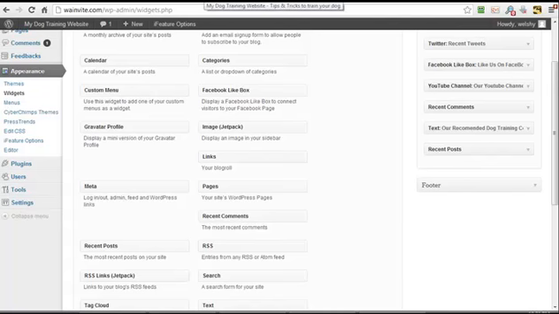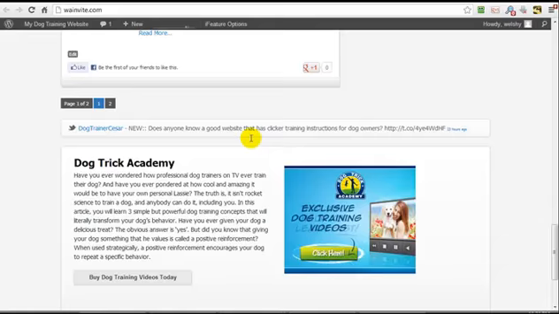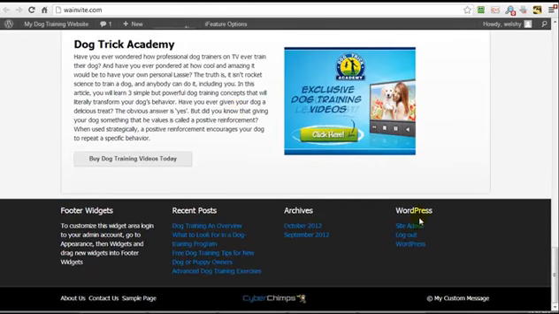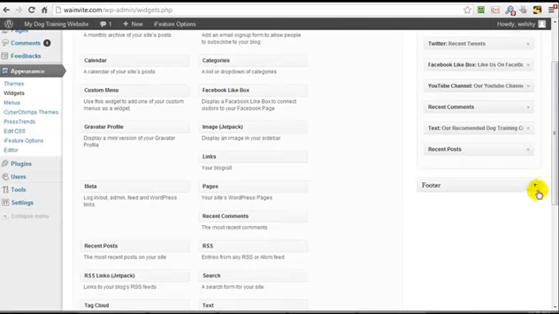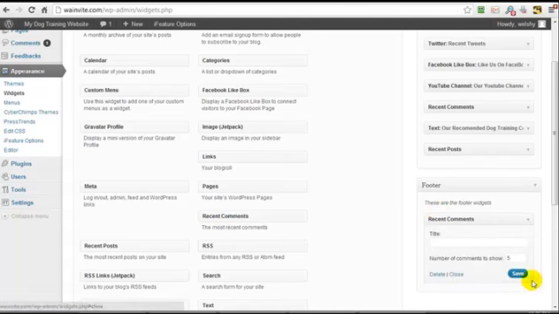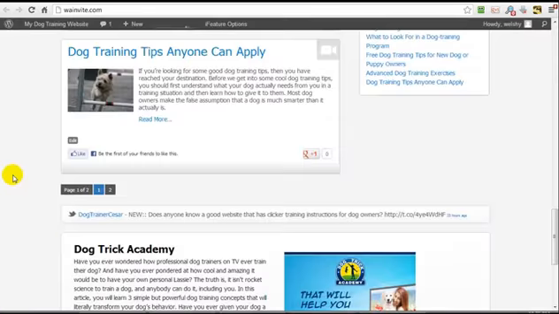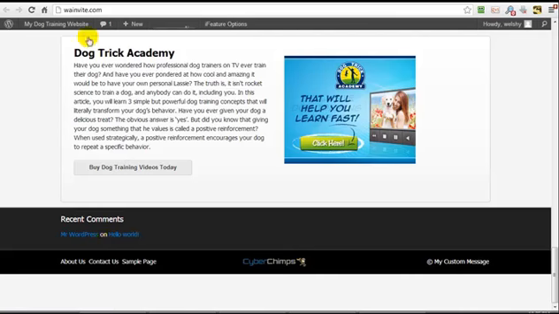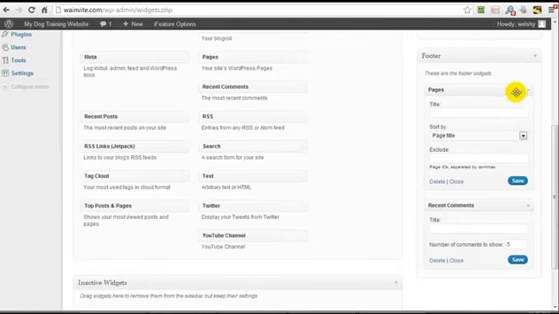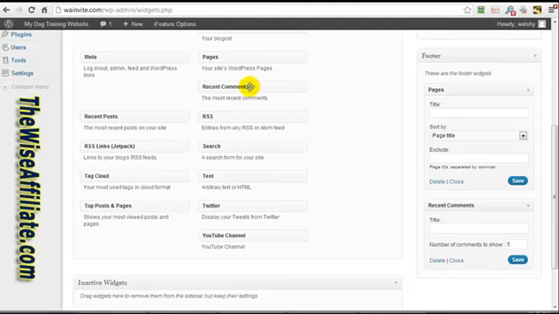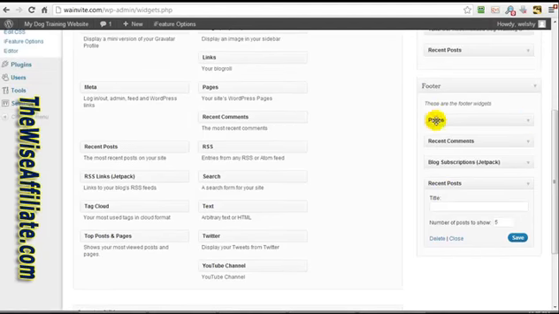And just before I wrap up this part of the video, I want to cover the footer area. Right now it has some default widgets in here. And even though you can't see them in here, if I go add recent comments and click save, now when I load up, refresh this page, all you're going to see is one widget, and it's going to be the recent comments. So if I scroll down, you'll see all we have is recent comments. Ideally, you want to have 4 widgets in your footer area. So just as an example, I've dragged in 4 of the widgets into the footer area.